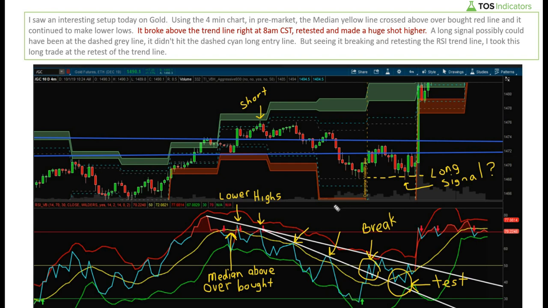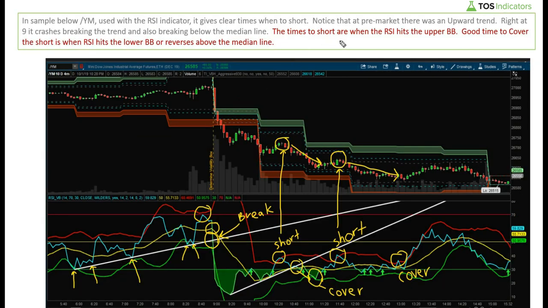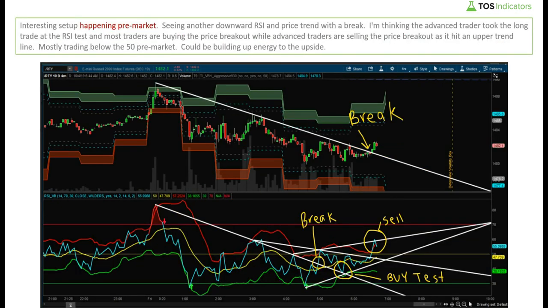Right, and here again we see some more commentary. It's the times to short, or when the RSI hits our upper Bollinger Band concept we've talked about, and then a good time to cover that short is when the RSI hits the lower Bollinger Band or reverses above the median line. And this is where we start to see that this yellow median line has a little bit more weight. And then we also see that you can start to use this pre-market to gauge some information around what's happening in the markets.